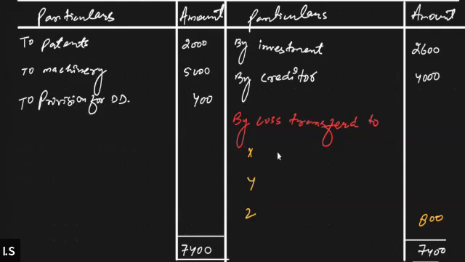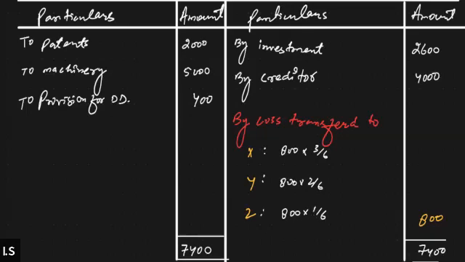Got it? So that means 800 into 3 by 6, 800 into 2 by 6, and 800 into 1 by 6.